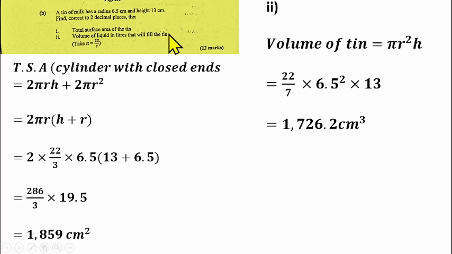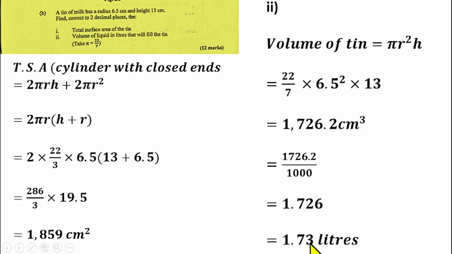Then you need to take it to liters, and the conversion rate is that 1,000 centimeter cube is equal to 1 liter. So therefore, to convert this to liters, you need to divide it by 1,000, and that should give us 1.726 liters. So I think we have to take it to two decimal places. So that will give us 1.73 liters as the volume of the liquid in the tin milk.